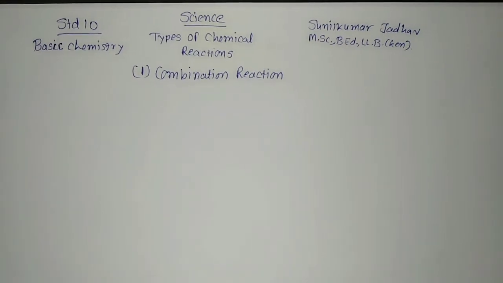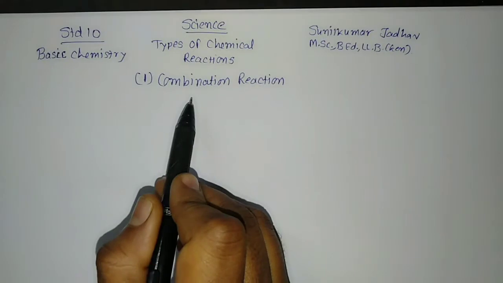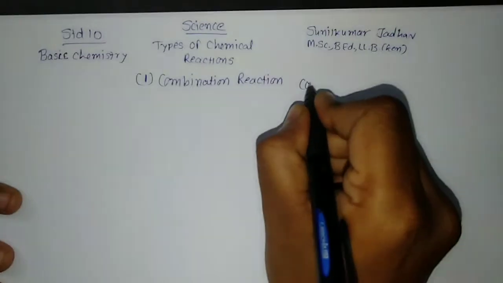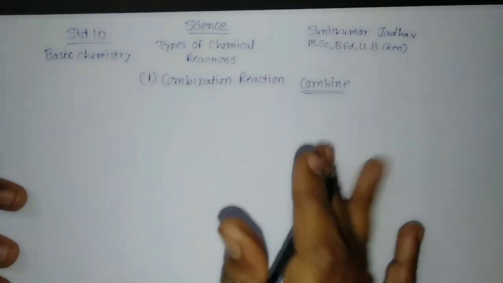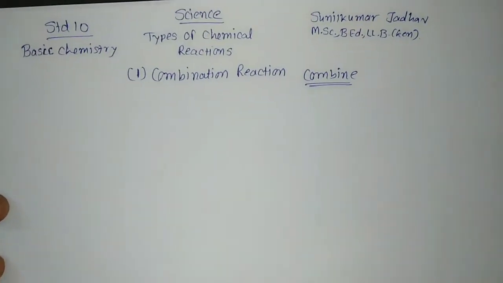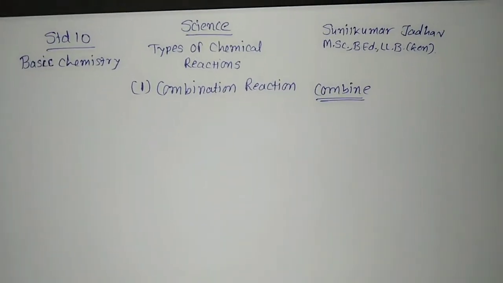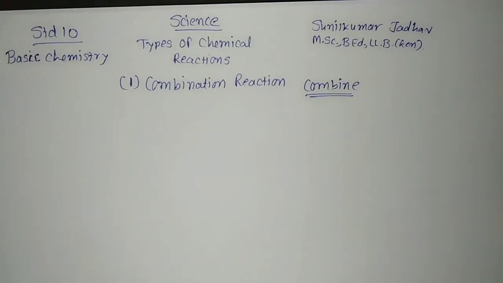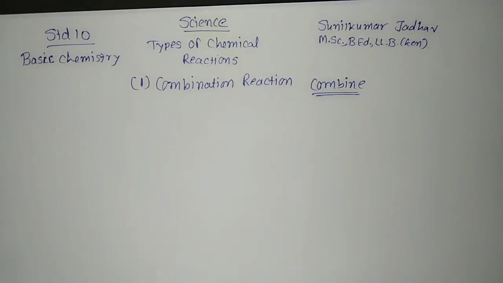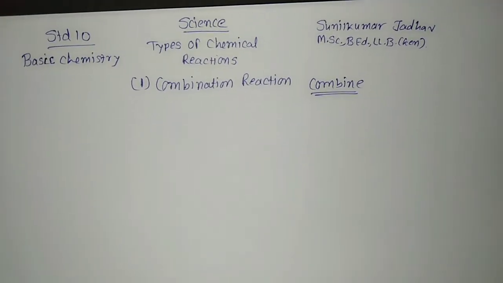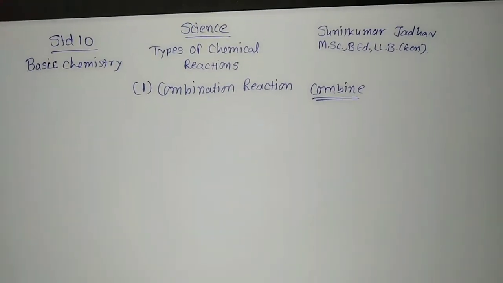What do you mean by combination? The word itself says combine. What is the meaning of combine? Combine means to add two things and make a single one. In simple language we can say that when two or more substances, substance means either elements or compounds, combine to form a single product, then the reaction is called combination reaction.